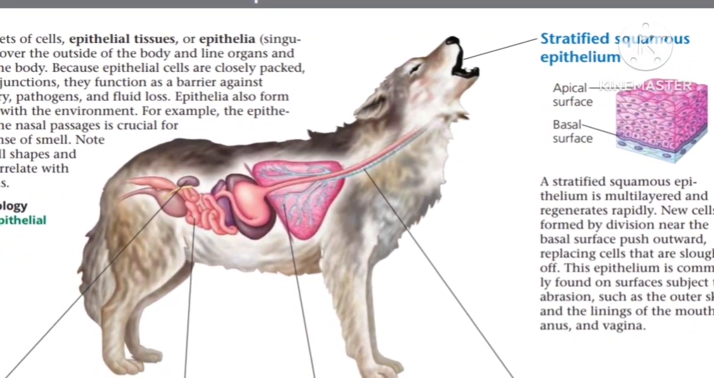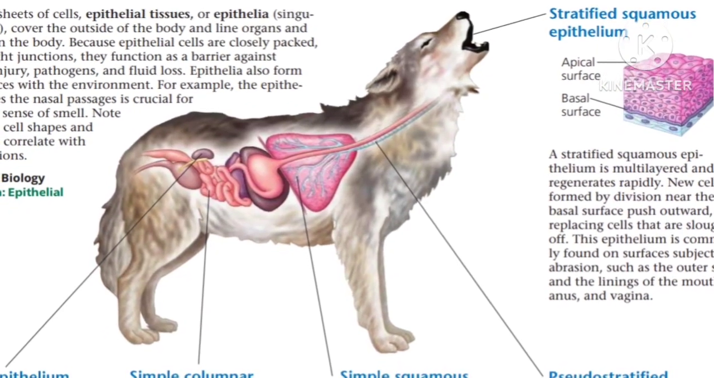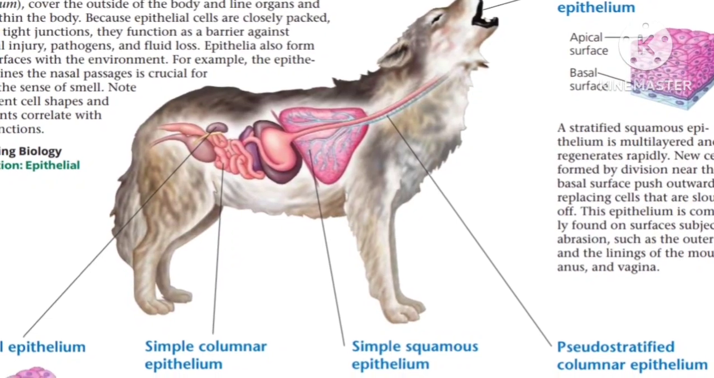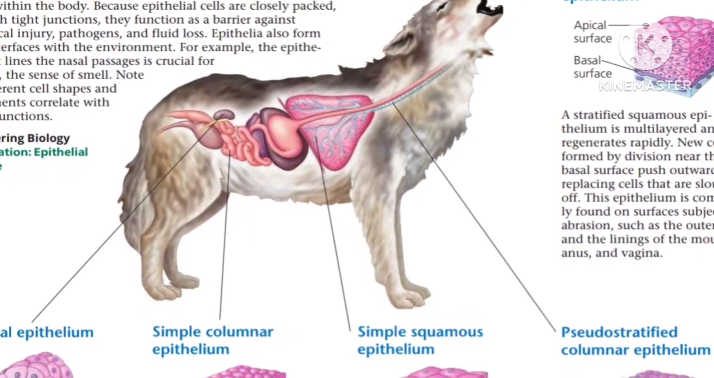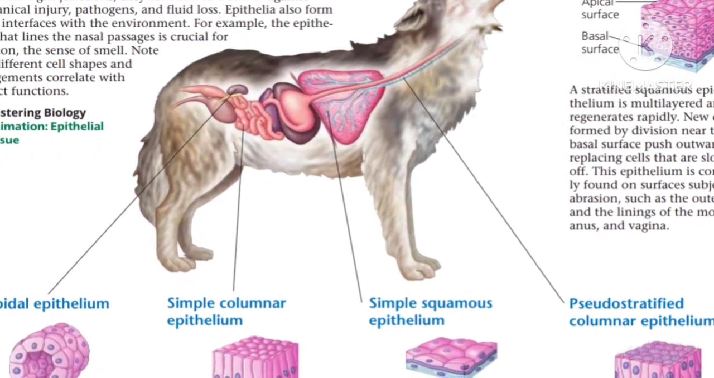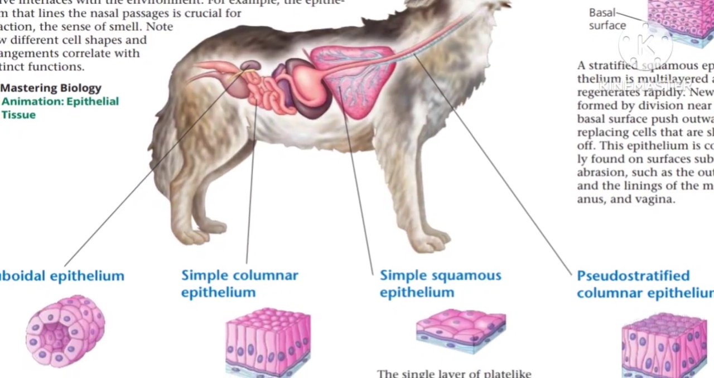We know that epithelial tissues are of different types, like simple cuboidal, simple columnar, stratified squamous, simple squamous, and pseudostratified columnar epithelial tissues. So these are tissues which coordinate to make the proper functioning of the body.